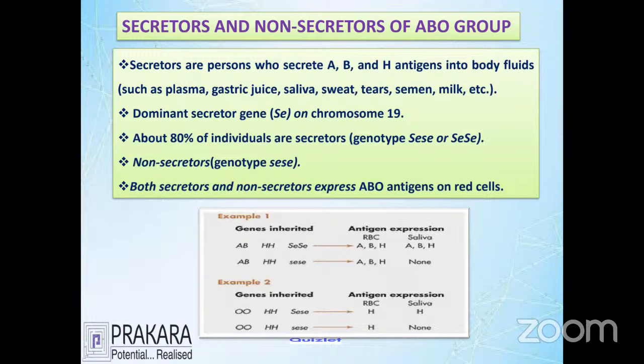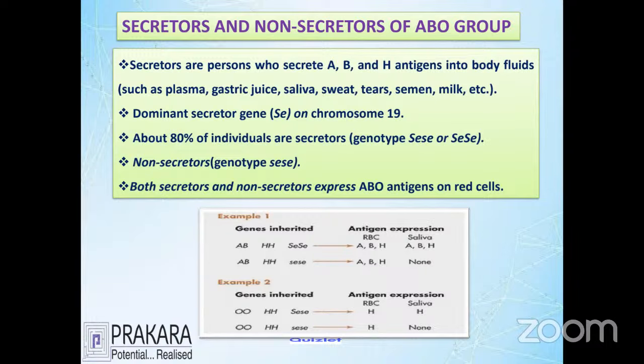We always see that antigens are present on the top of the RBC, but in the case of secretory genes, the antigens are also diluted in the liquids. This is called liquid antigens. This is expressed by the genetic characteristic. Let's see the first box, genotypic inheritance.